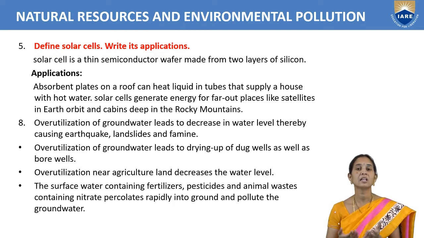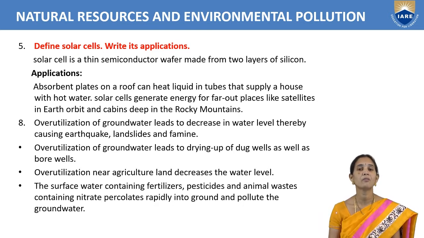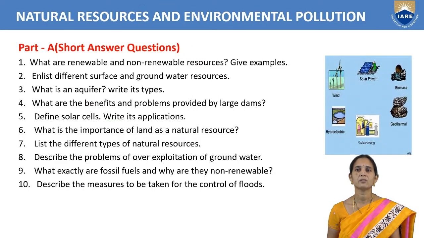It leads to earthquakes, and also to famine and landslides. Over-utilization of groundwater leads to drying up of dug wells as well as bore wells. Nowadays we are using more water for agriculture, which is leading to a decrease in the water table and in the water level of the groundwater. So we have to write that here.